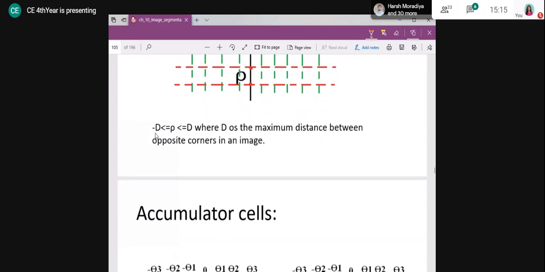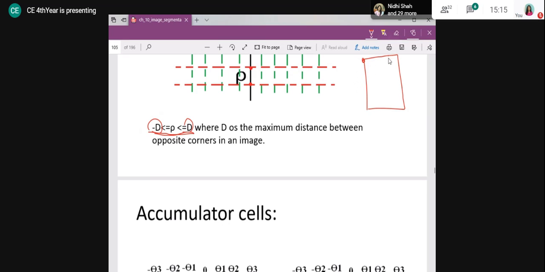Your rho is also limited because of the image jurisdiction, that your image length is from minus d to plus d. Your rho value will be limited because my image size is fixed, it is not infinite. In the same way my theta value, suppose this is my origin.